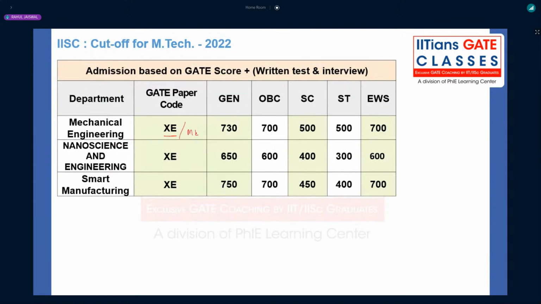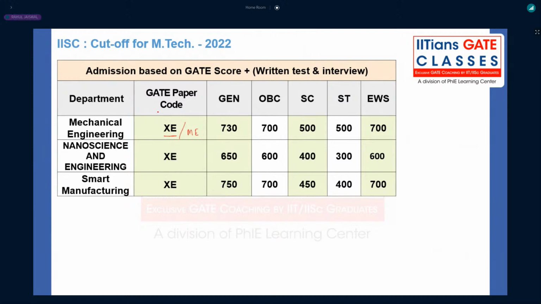So GATE mechanical or GATE XE. Suppose in mechanical you are not having a good GATE score, but in XE you have a good GATE score, then you can have admission in IISc Bangalore through GATE XE rather than GATE ME, right?